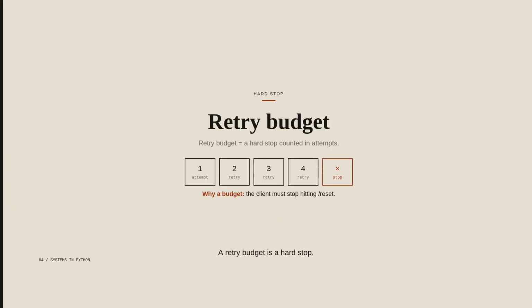A retry budget is a hard stop. 3 retries means 4 attempts, then stop. The budget is counted in attempts, not in hope. When the budget is spent, we surface the error and we stop hitting post/reset. The budget is the client half of the contract and the server limiter is the other half.